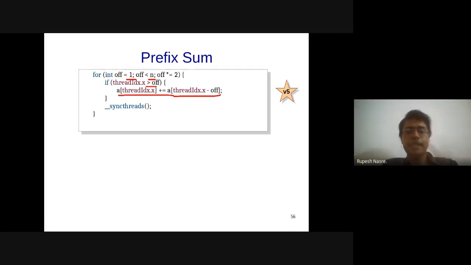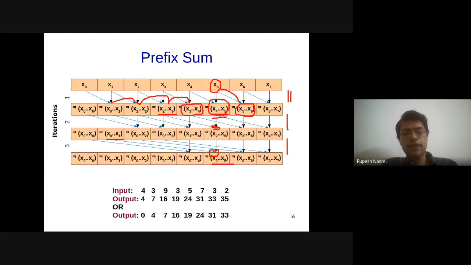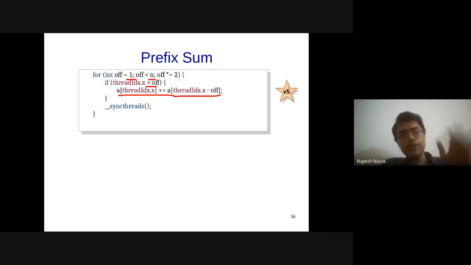The issue is that there is a data race here. In the previous picture itself, there is a data race. When x6 is writing to this location, it is reading the value x5, that is, it is reading this location. And at the same time, the thread operating on x5 is writing to that location the sum of x4 and x5. So there is a data race in this picture itself, and that's what we have coded. Therefore there should be a data race here also. That is definitely going to be an issue which we will have to worry about.